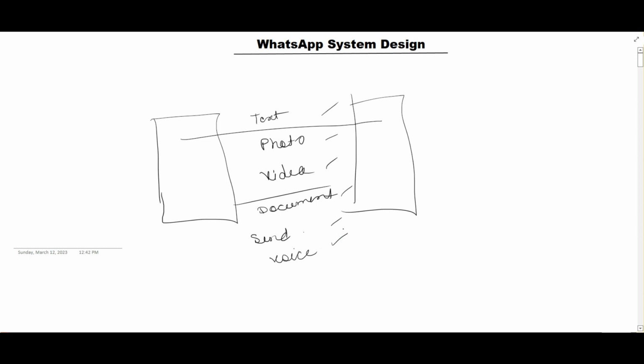So we'll gather the requirements first and then proceed with our design. Let's go to the next phase of system design, that is requirement gathering. In requirement gathering, we have to ask the interviewer a few questions, like what kind of chat application should be designed? Is it one-to-one messaging, or should it be group based? The interviewer can say it should support both. So basically he wants a design that supports both one-to-one and group messaging.